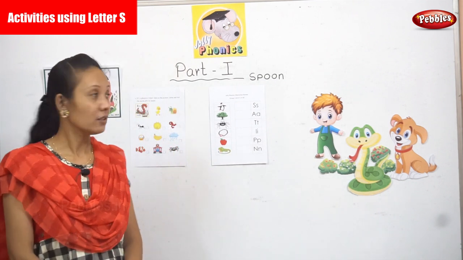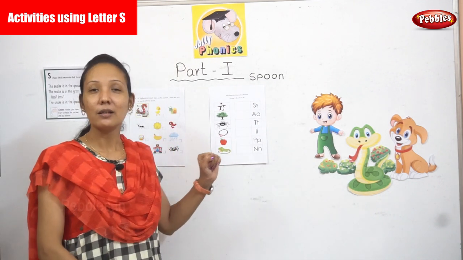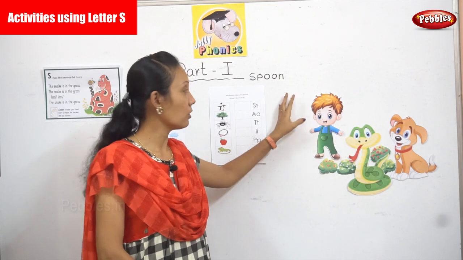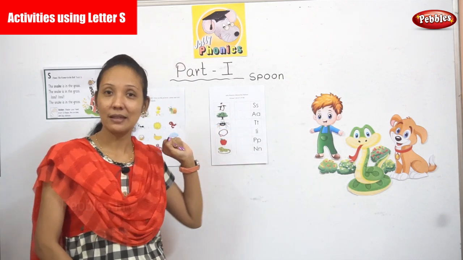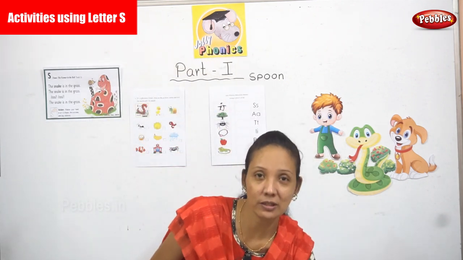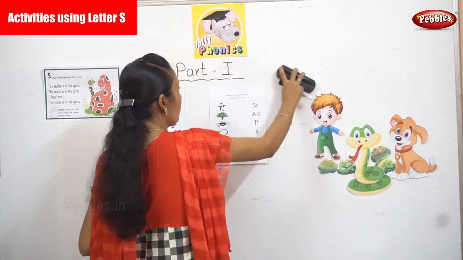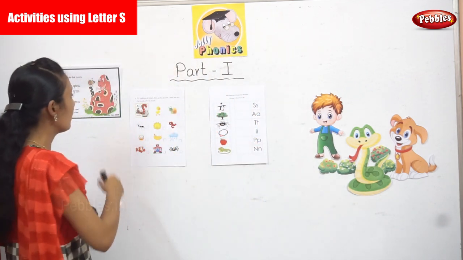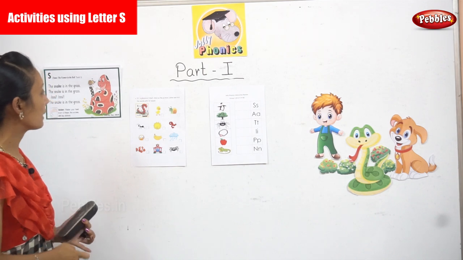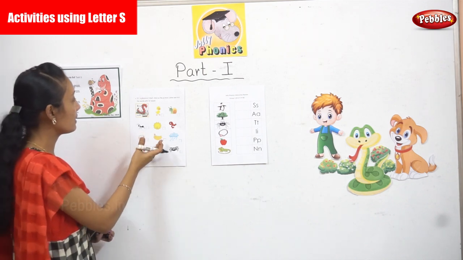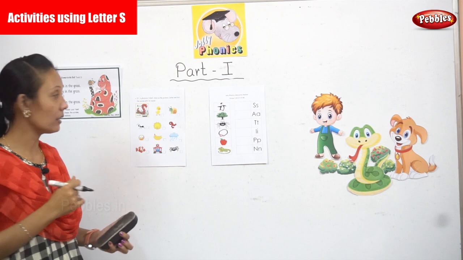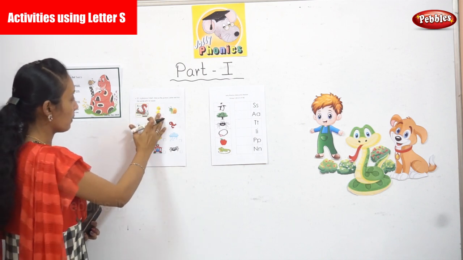Okay, now let's do some activities with what you studied regarding your first alphabet, that is S. So shall we do some activities, children? Yes, come on. So now we need to click out the pictures or listen and tick the word. Now you have pictures over here.